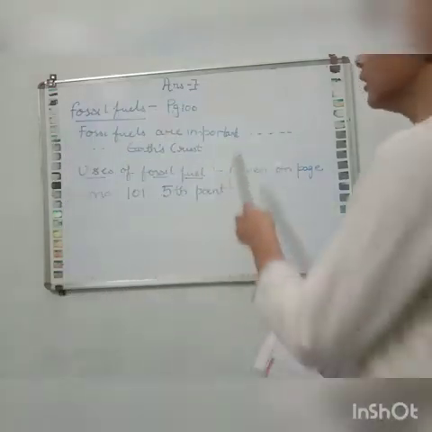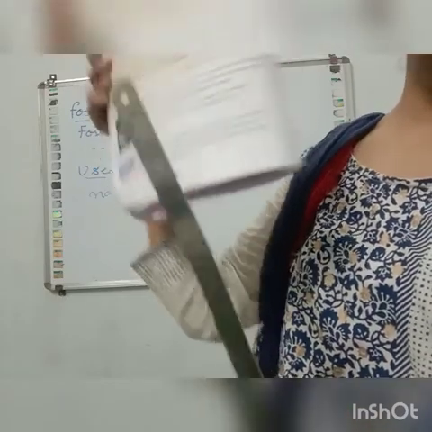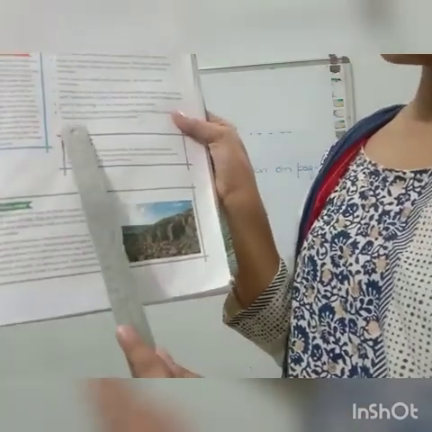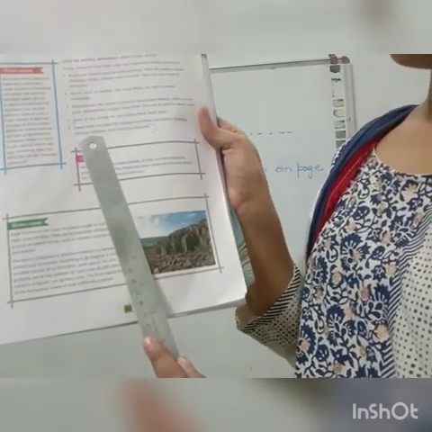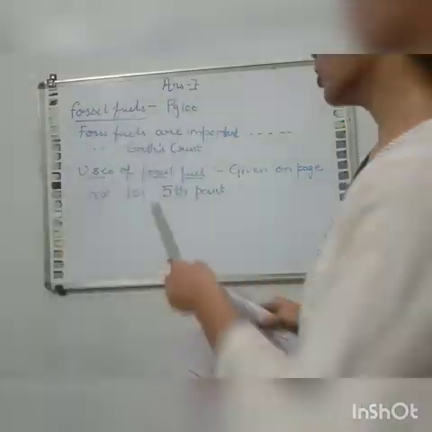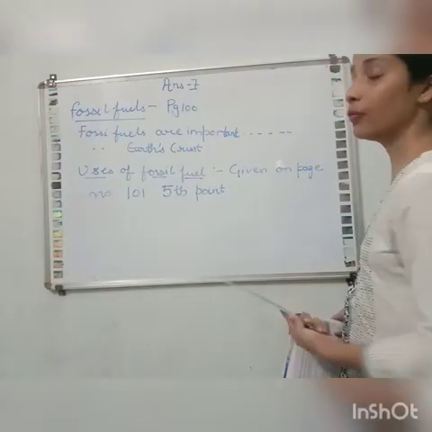So first of all you will write this paragraph about fossil fuel given on page number 100, the meaning of fossil fuel and what the uses are.